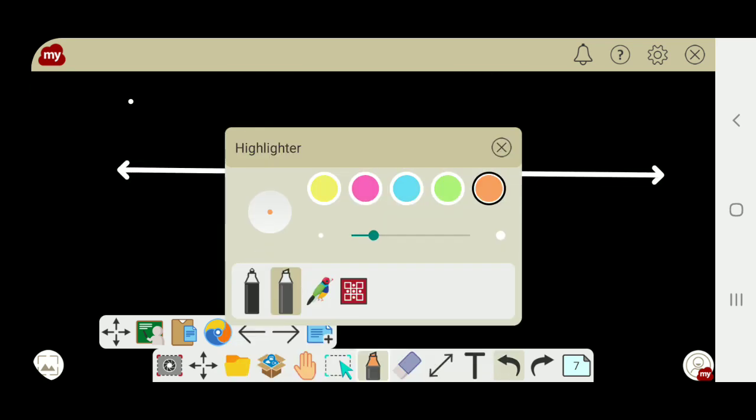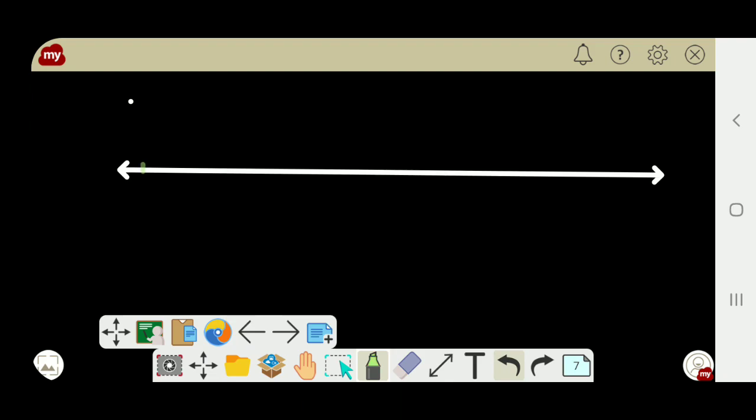How to give the names? Once more I am showing. Just put a dot here or very near to the arrow mark and give the names AB. Clear? Now it is line AB. Okay.